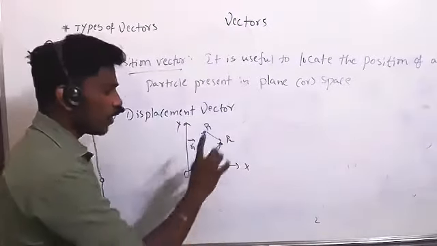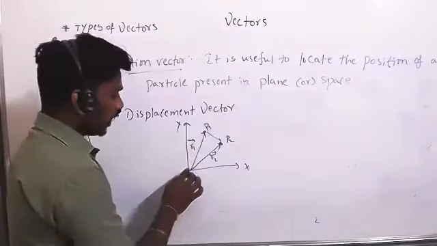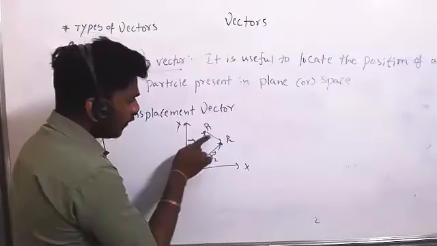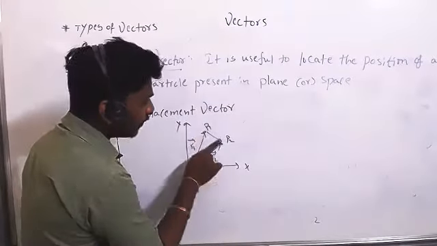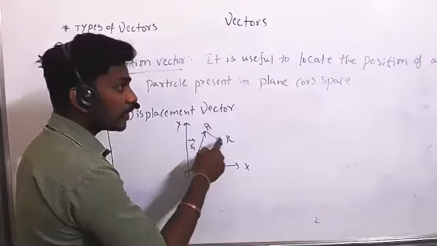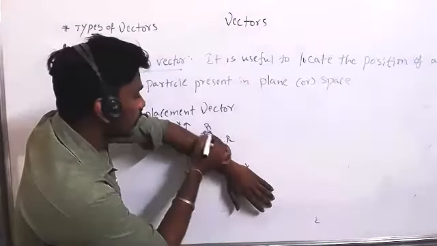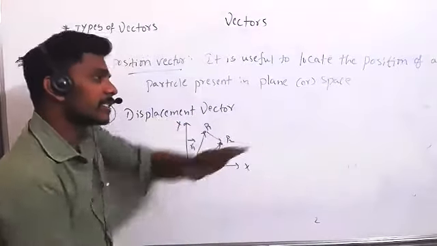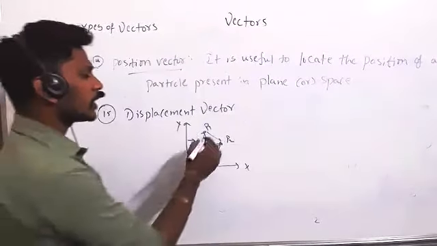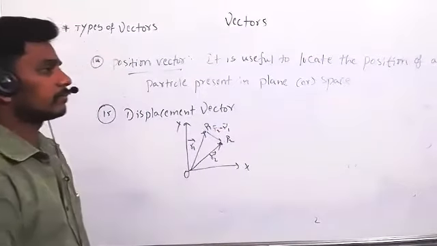See, position vector means from the origin to one line. That is the position vector. Displacement vector means where this particle has shifted from here to here. So I am not representing from the origin to here. I am representing except the origin. This particle's position is from P1 to P2. So this particle is located at R2 minus R1 distance from the P particle.